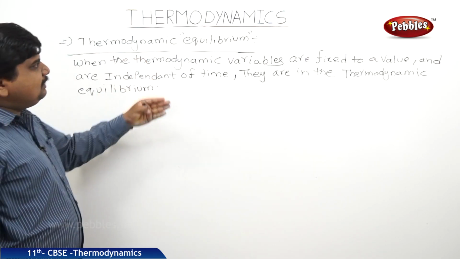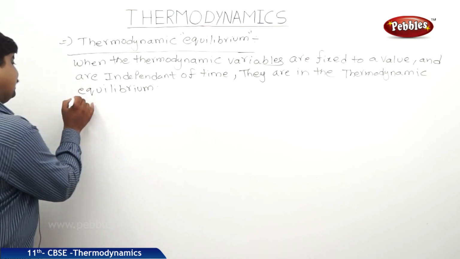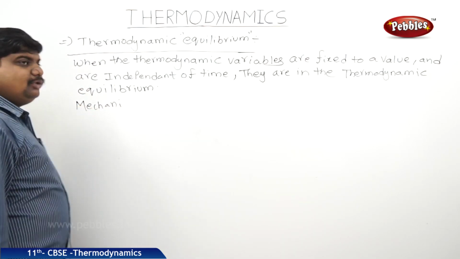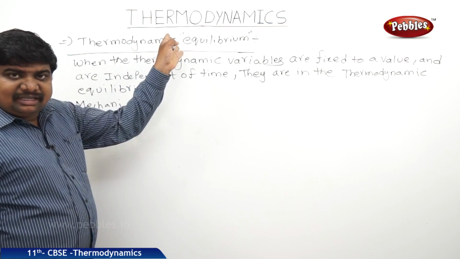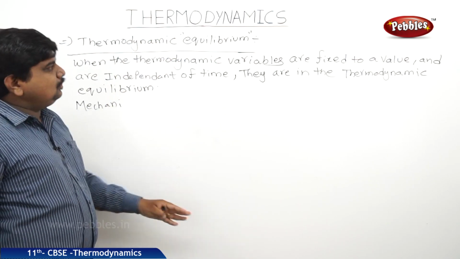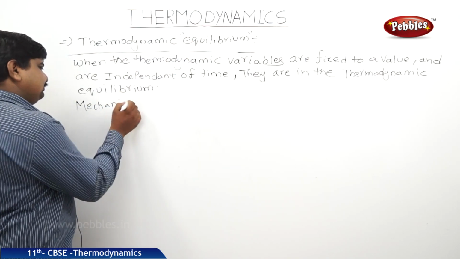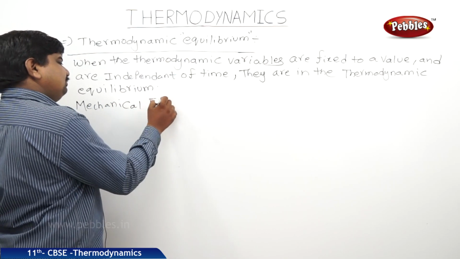The next equilibrium to be discussed in this chapter is mechanical equilibrium, because in this chapter we are dealing with the thermodynamic process to mechanical energy. So we should know the thermodynamic equilibrium as well as mechanical equilibrium.